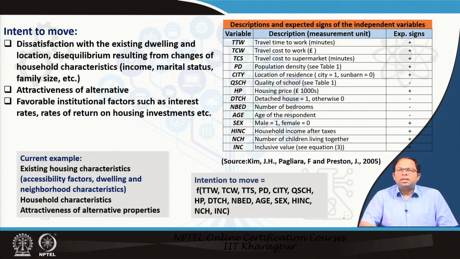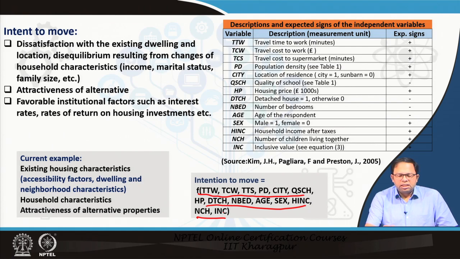So it's the accessibility of a zone, and dwelling and neighborhood characteristics for that particular area that we are talking about. Then we considered how household characteristics were considered, and then the attractiveness of alternative properties was also considered. So the intention to move model is a function of all these different parameters. This is the theoretical construct. That means, based on these parameters, we can evaluate if they are playing a role in the person's decision to move.